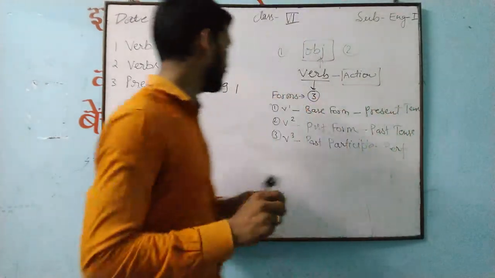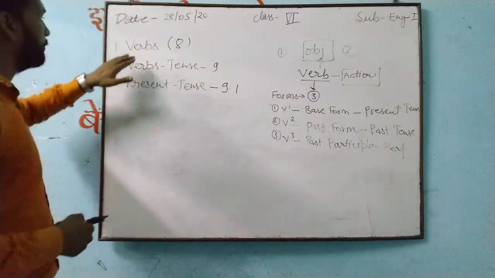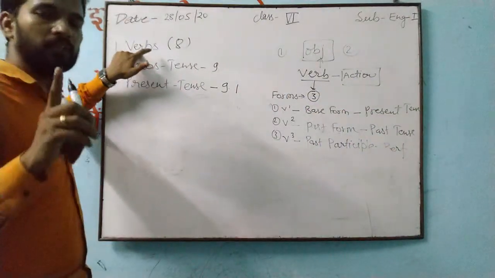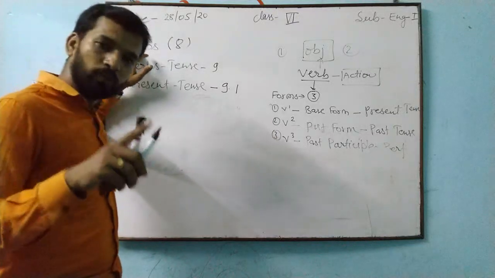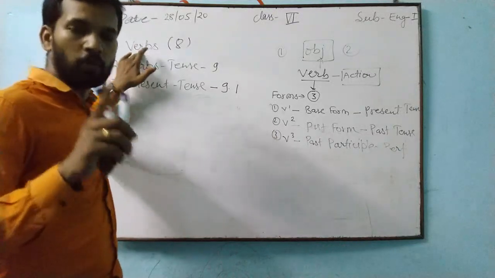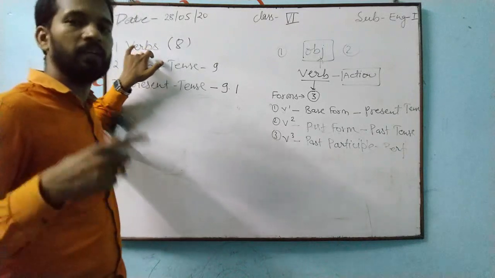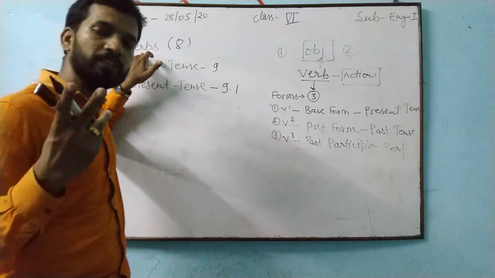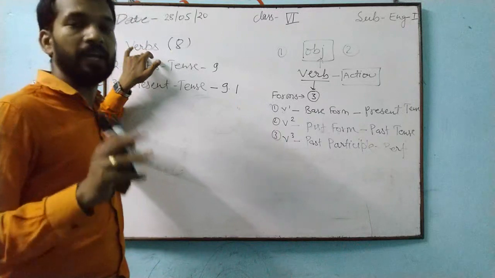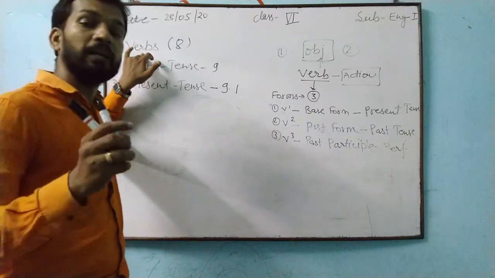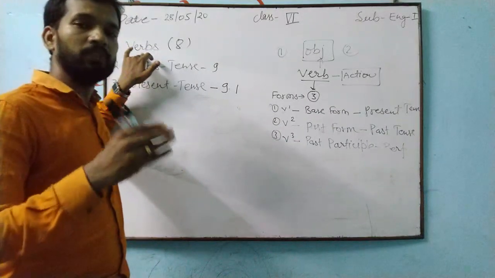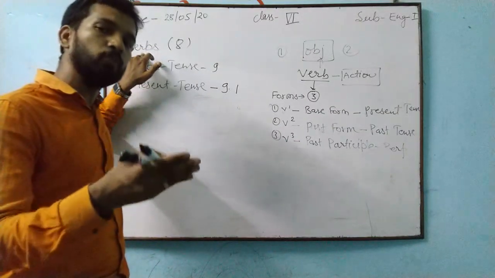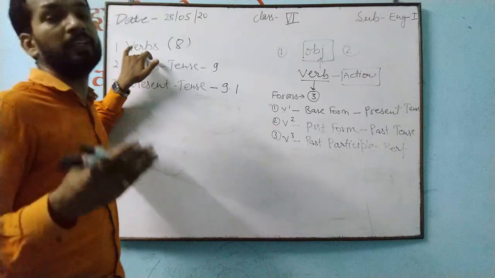Okay, see next one. We have completed verb. In verb you will see only the definition of verb. The verb can be transitive and intransitive. How will you find out transitive? With the help of object. If object is not there, intransitive. If two objects are there, ditransitive. And now how will you find out object? By asking a question with subject and helping verb. You write subject and helping verb, after this you write what or whom. By that you can understand.